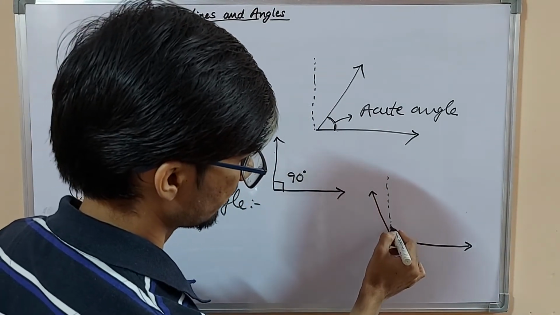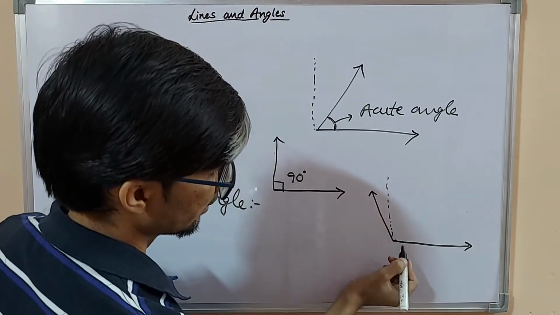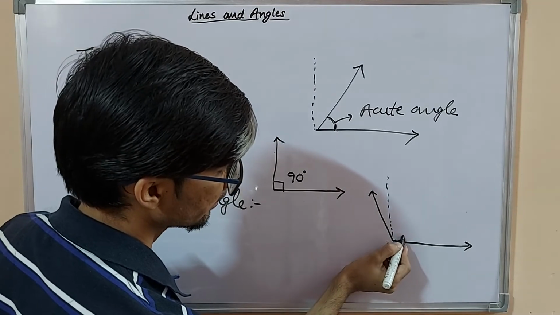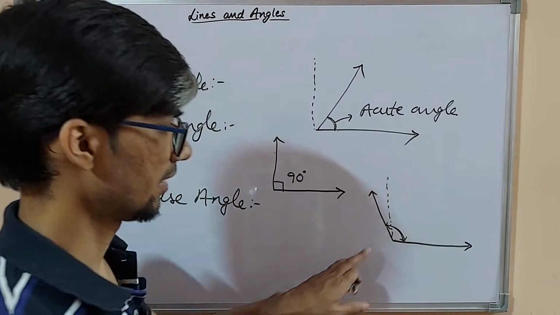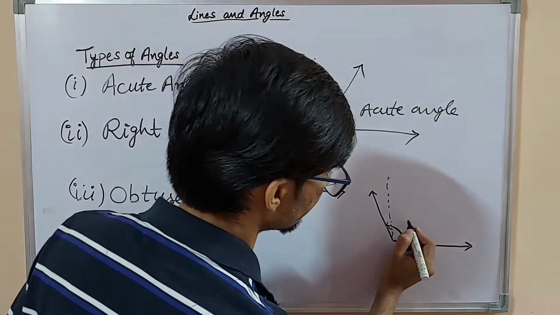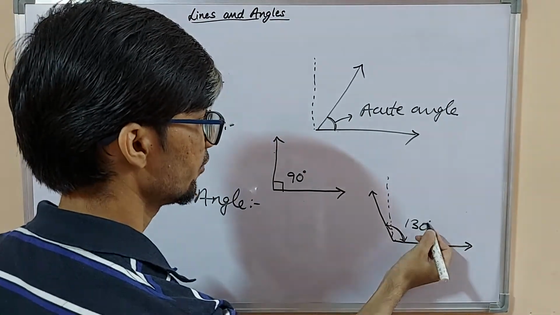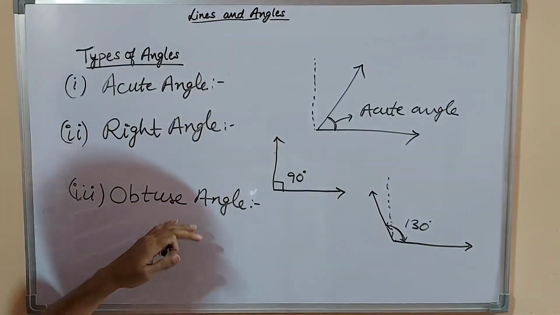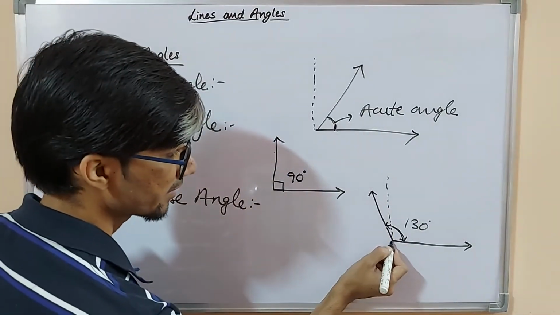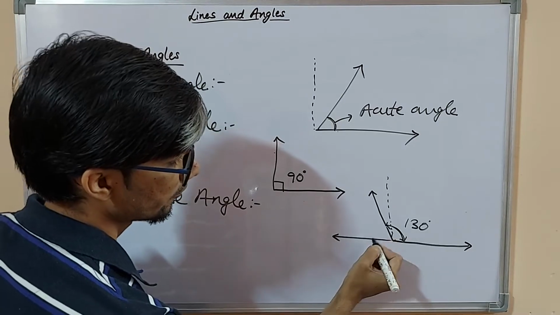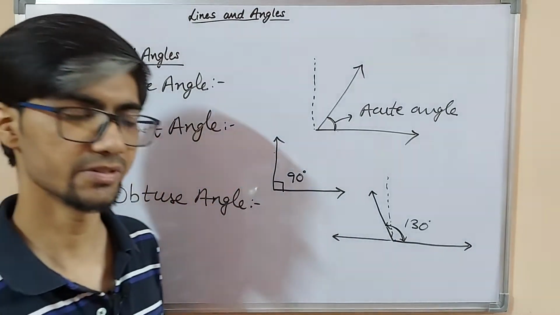This is a line of a right angle, and an obtuse angle is more than 90 degrees, like 130 degrees, 140 or 150. These are all obtuse angles. But an angle more than 90 degrees must be less than 180 degrees. Then we will call it an obtuse angle.